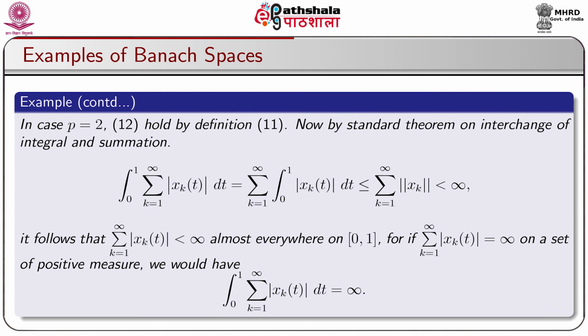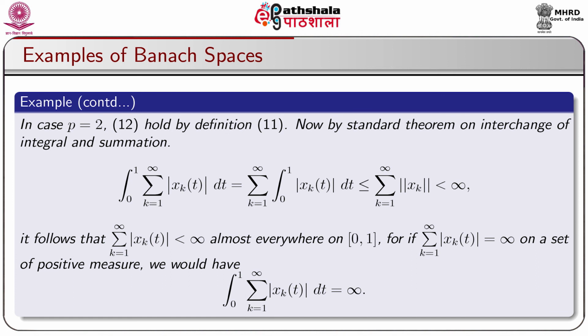Now, by a standard theorem on interchange of integral and summation, integration 0 to 1 sigma k equal to 1 to infinity modulus of xk(t) dt is equal to sigma k equal to 1 to infinity integration 0 to 1 modulus of xk(t) dt, which is less or equal to sigma k equal to 1 to infinity norm of xk, and which is less than infinity.